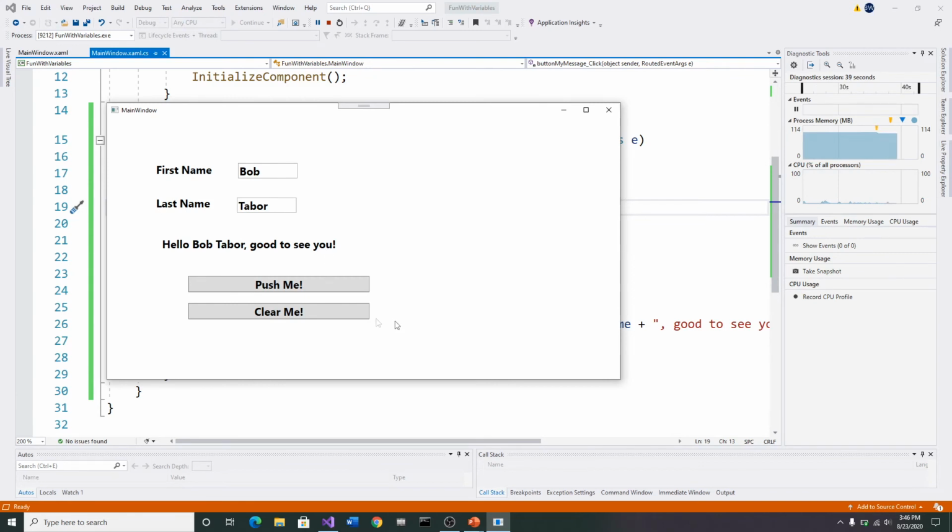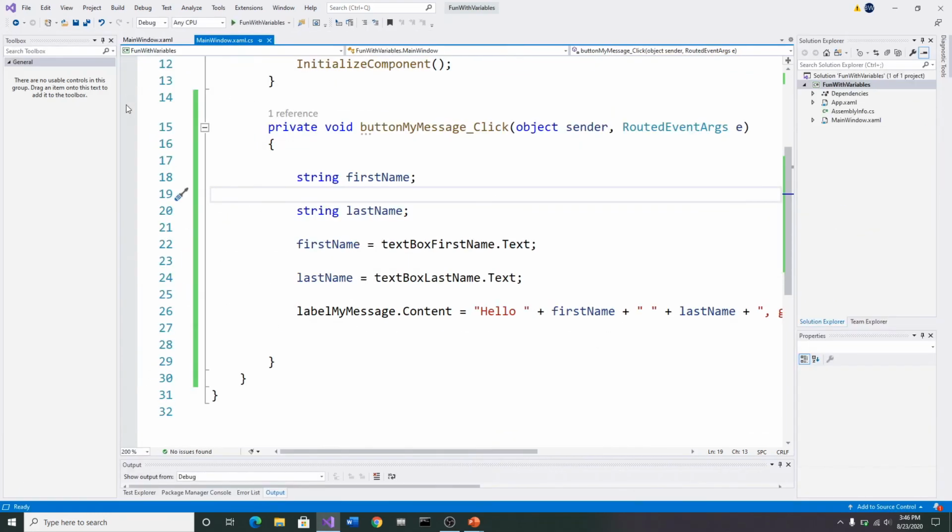Okay, now notice we haven't done anything with this Clear Me button. So even if I push it, nothing happens because there's no code on the inside of there right now. Okay, so this all worked. If yours did not work, and there's a chance of that, go back and look the code over and make sure it's correct. Well, how do I get back to that code, Mr. Wilson?